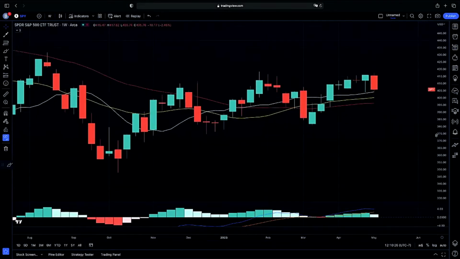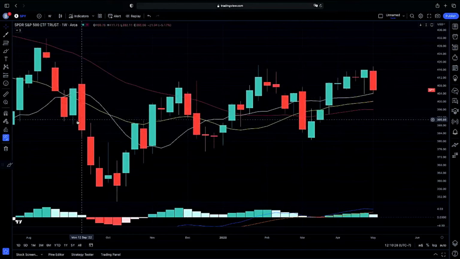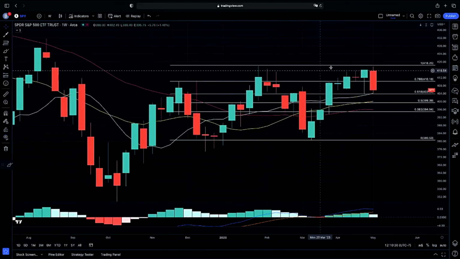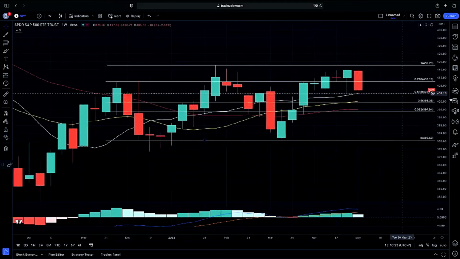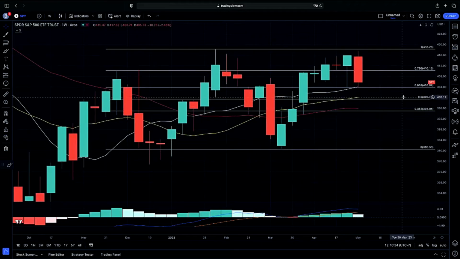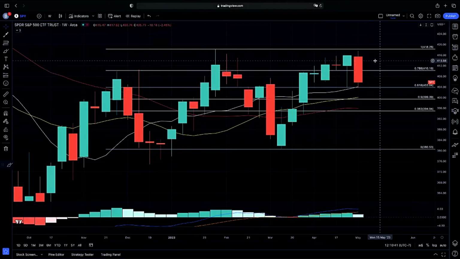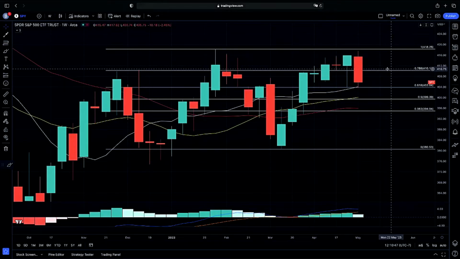But as we have been looking for that possible continuation, now that we drop back into our symmetric triangle, looking to see if we will possibly hold, in my opinion, going into tomorrow, if we can continue to hold 404, if we can bounce back above 410 going into the next week, then we will keep on watch for any bullish momentum from there. So 410 will be that watch if we are going to possibly look for any bullish case scenario here on the weekly chart. Keeping that in mind, this is our 0.786 fib.